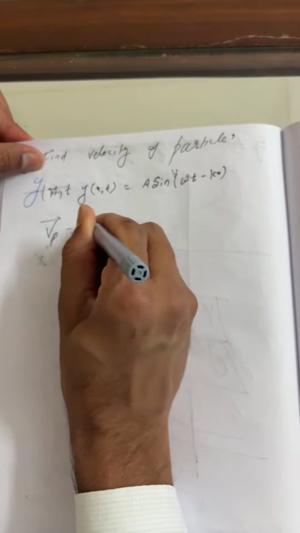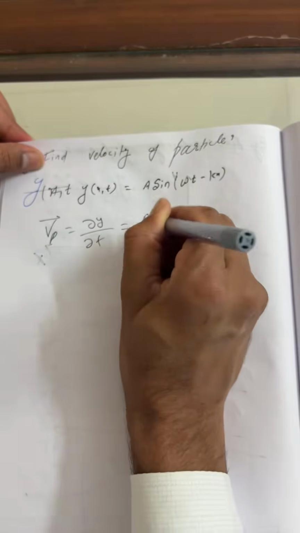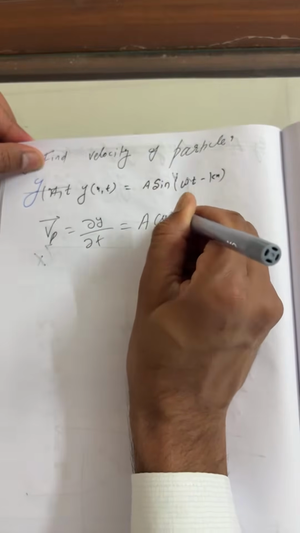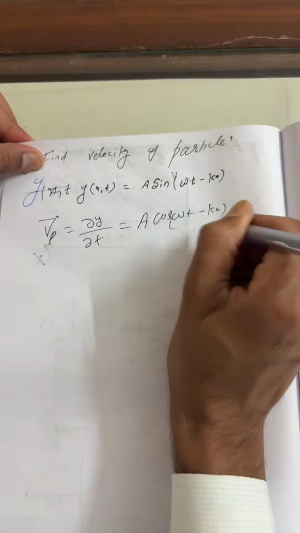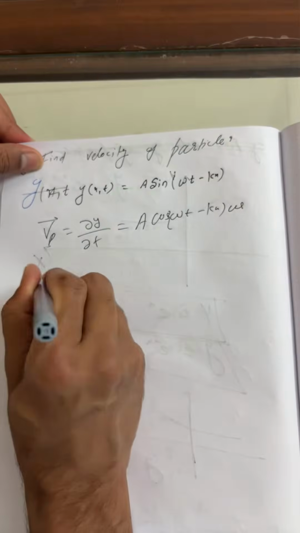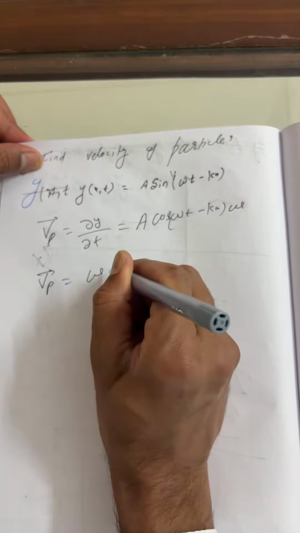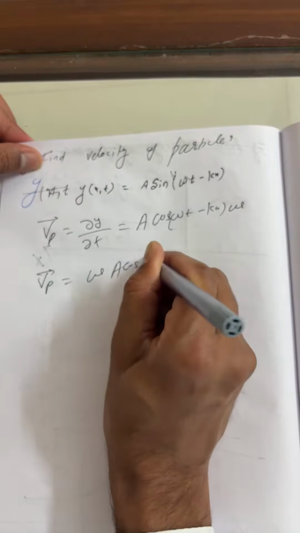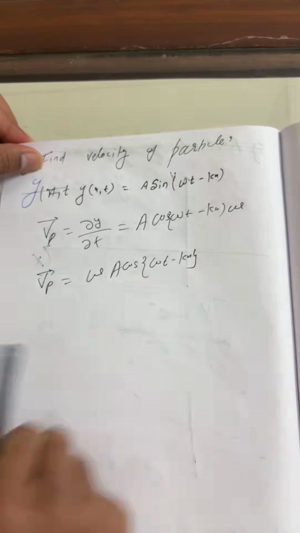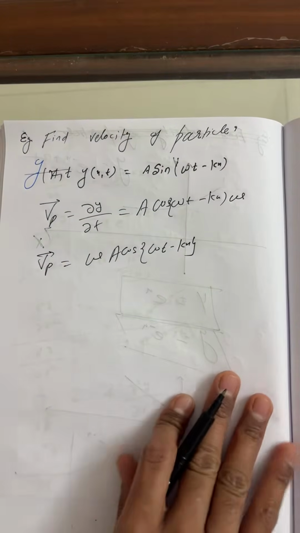We will get dy by dt equals A cos(omega t minus kx), and omega you have to multiply. So finally, the velocity of the particle is omega A cos(omega t minus kx).